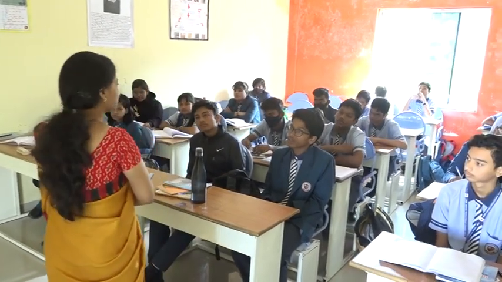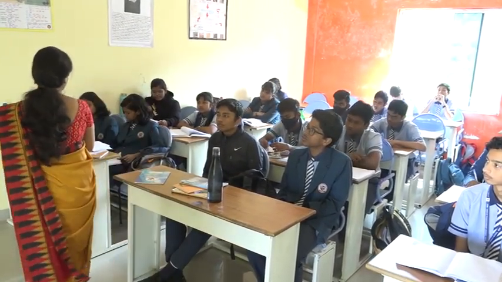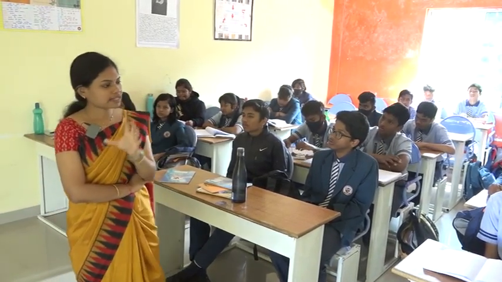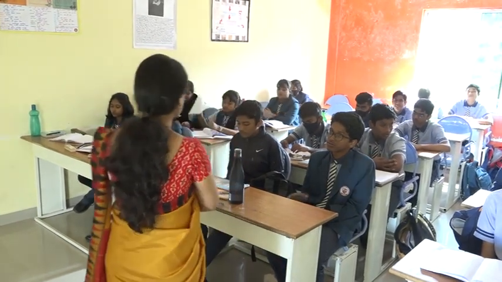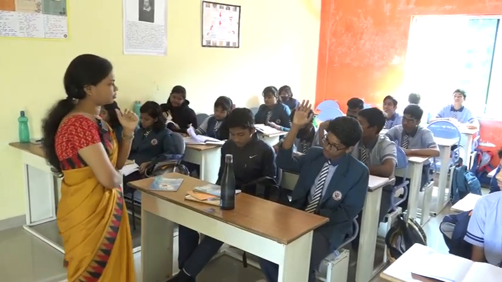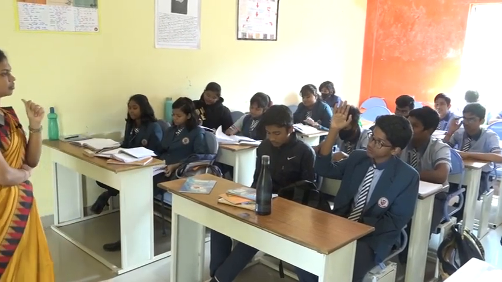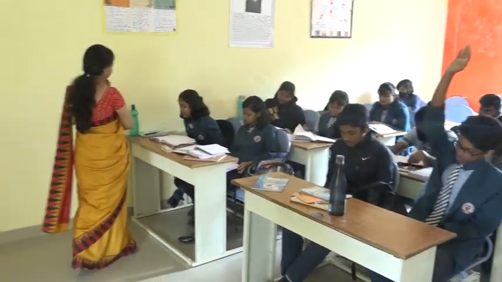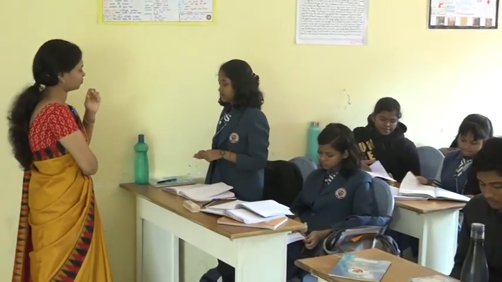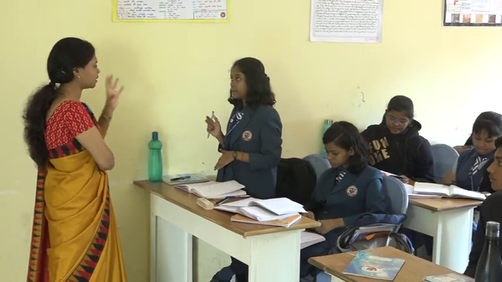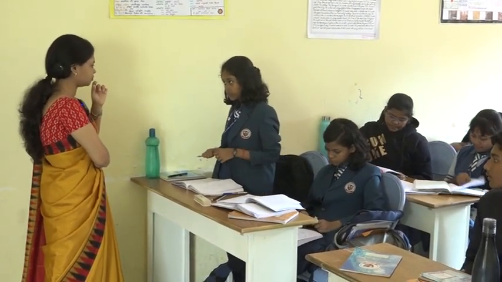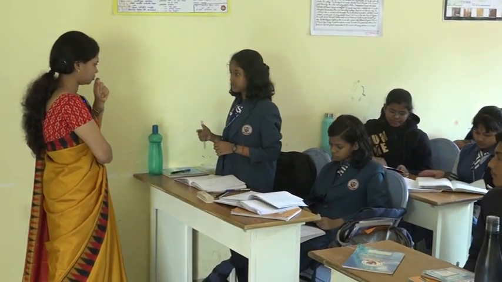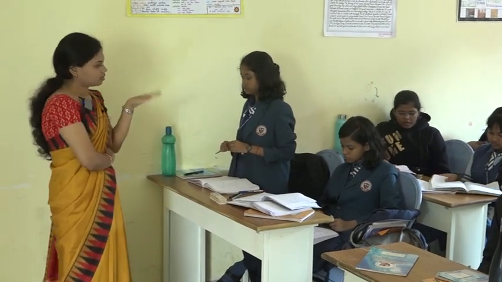Okay, all of you understood what is free fall and what is acceleration due to gravity. Then what is the difference between mass and weight of an object? First of all, tell me what is mass? Mass is the measure of inertia of the body. Weight is the product of mass and acceleration due to gravity. Sit down.